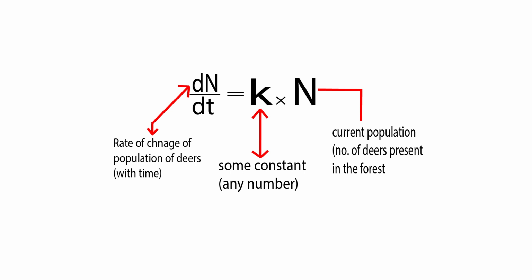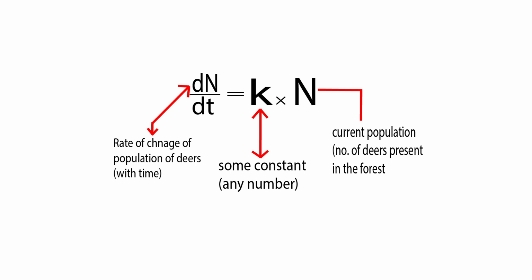We represent the change in the population of any species with time by this differential equation. This equation suggests that the rate of change of population of the deers in the forest depends on their population itself. That is, the rate of increase in the number of deers depends on the number of deers present. If the population is high, the increase in their population is high too.